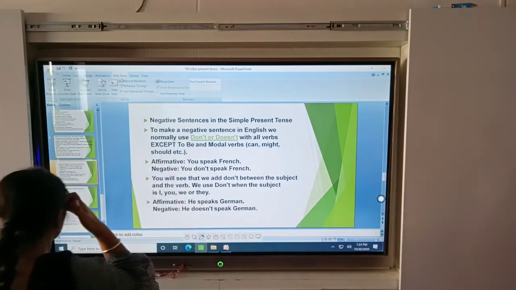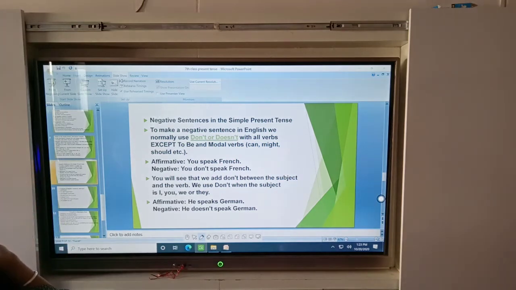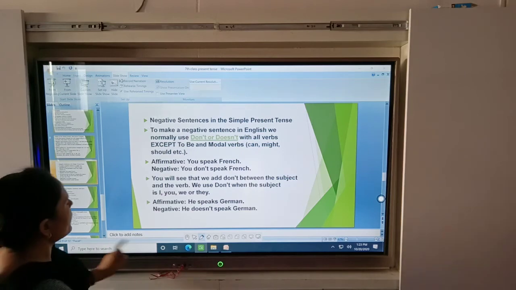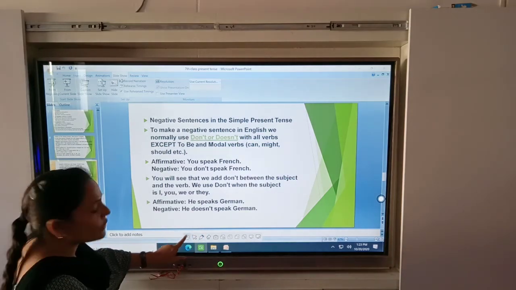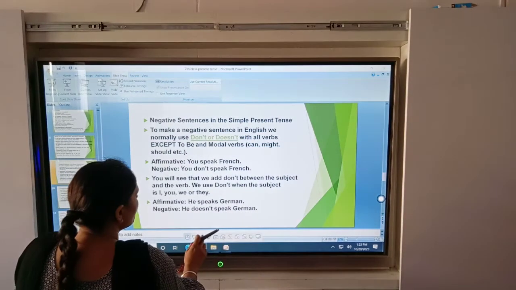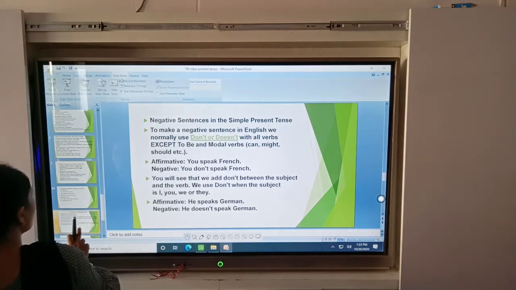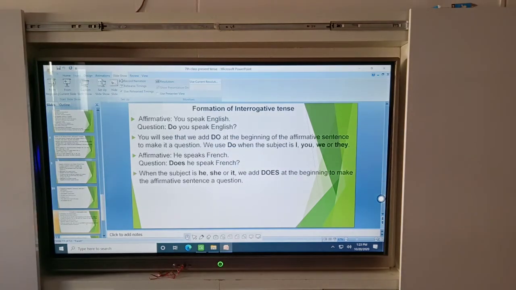Now you will learn the formation of the interrogative sentence in the simple present. Yes, beta, I hope all the students understood the negative form. Now we learn the formation of the interrogative. Okay, beta, how can you write these sentences in the interrogative form?